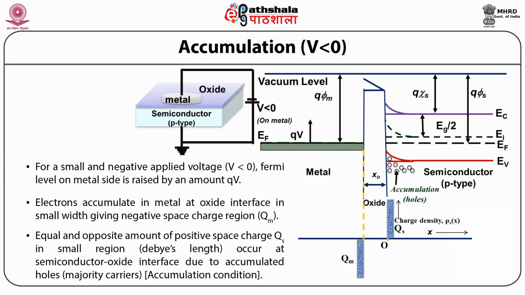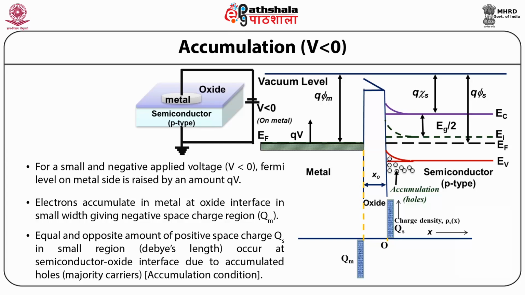The negative applied bias voltage on the gate implies that the negative charge on the gate produces equal and opposite charges in the semiconductor by attracting holes near the oxide semiconductor interface.